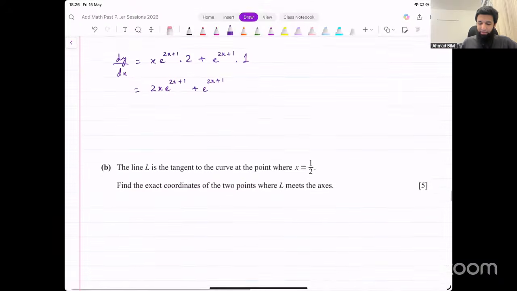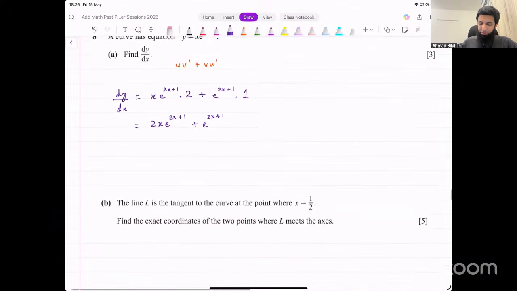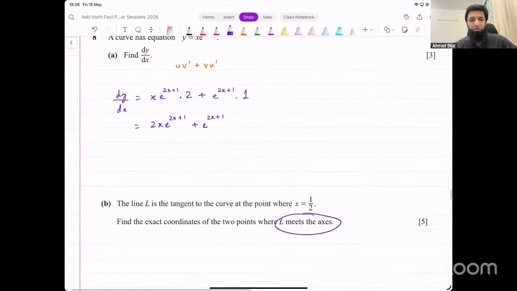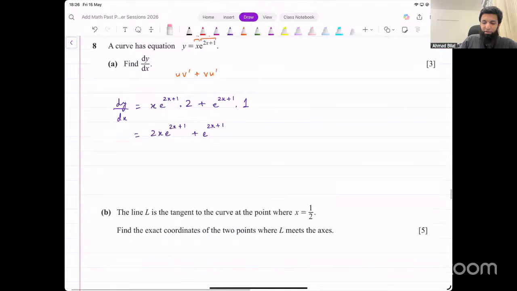Now they're saying the line L is the tangent to the curve at the point where x is equal to 1 over 2. Find the exact coordinates of the 2 points where the line L meets the x and y axes, right? Now, how do you find x and y intercepts of a line? You need the equation of the line. Once you've got the equation of the line, you can find the intercepts by putting x equal to 0, y equal to 0. So we first have to figure out the equation of the line.